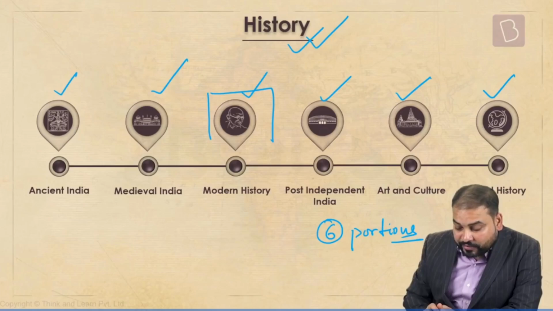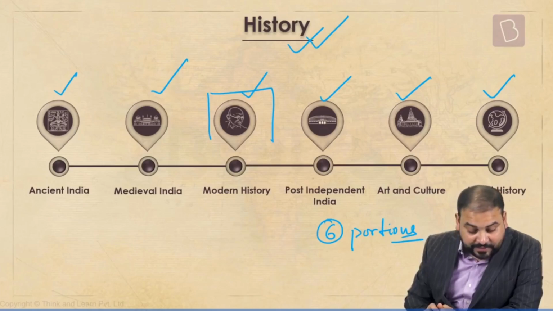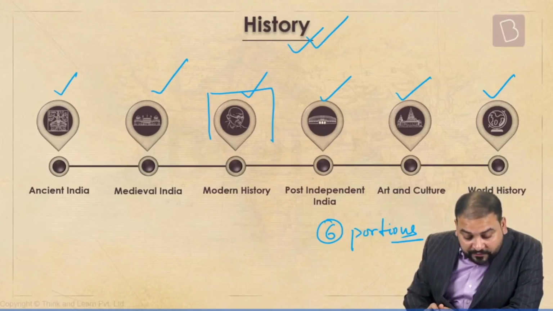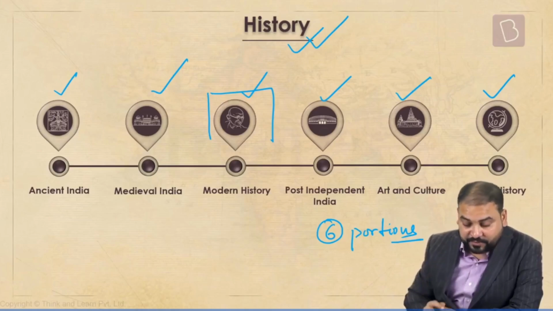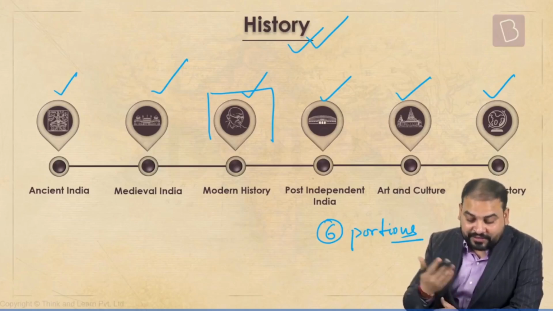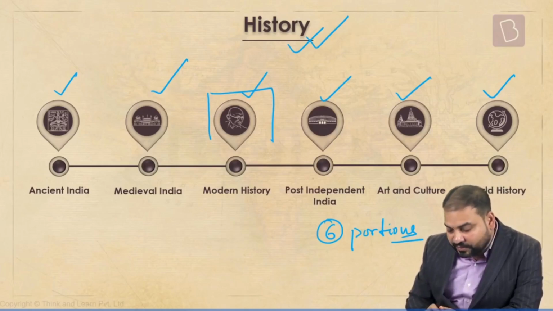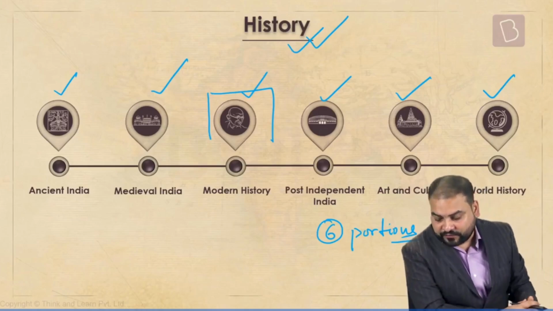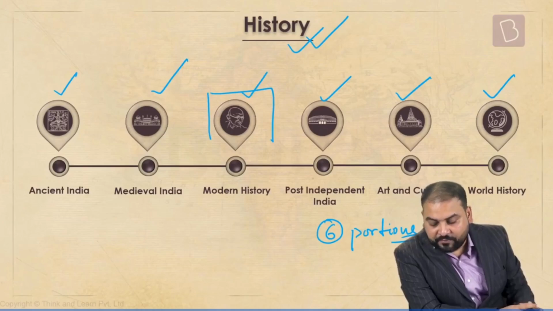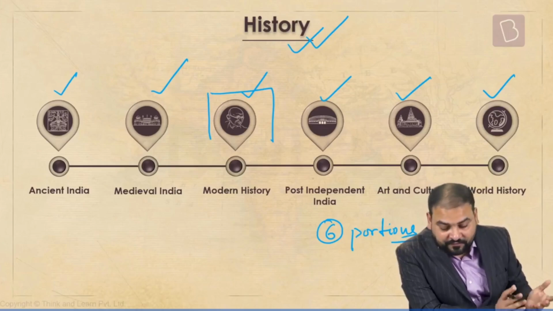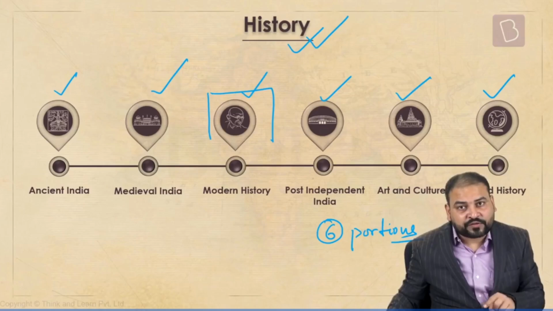Now, I can very proudly say I'm very, very happy with the fact that if you all see this particular slide, so beautifully they have designed it. Ancient is being represented by the artifacts of that era, medieval being represented by the architecture of that particular era. Modern, you all can see Gandhiji needs no introduction. Post-independent India, a parliament building, art and culture, the temple architecture, and of course, world history being depicted by a map. Beautiful slide designs have been made here. Let's move ahead. I'll come back to this slide again.